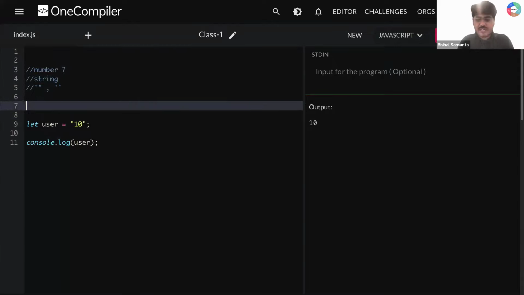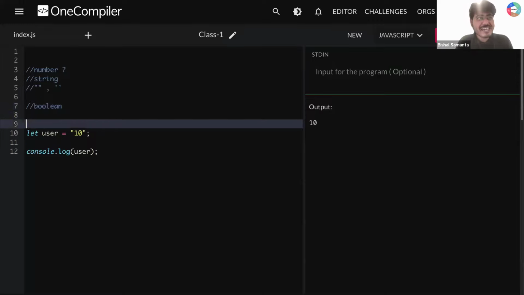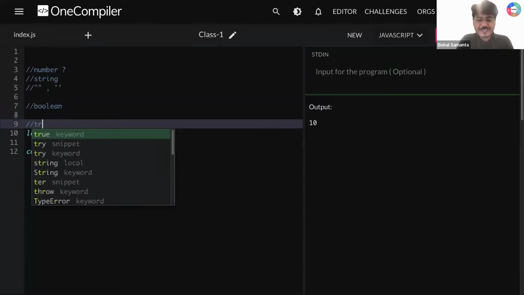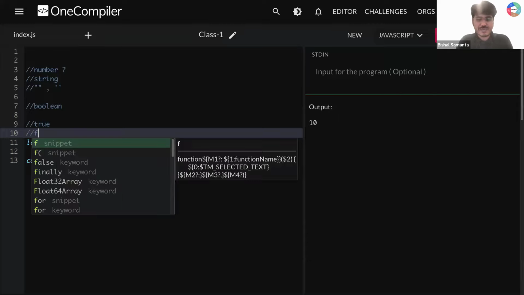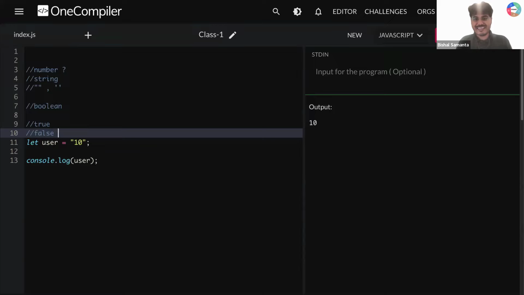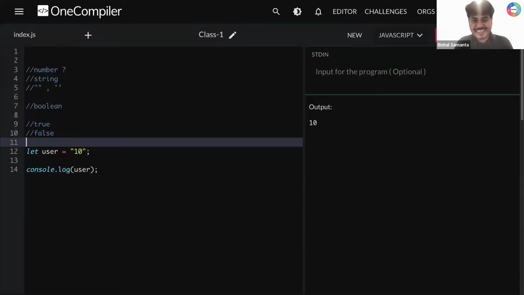Now let's understand about Boolean. Anyone having any idea what is Boolean? Did you solve this kind of problem, like true or false? Let's say, can you tell me guys, is it raining outside, wherever you are watching this episode from? Someone is typing yes, sir. So if it is raining outside, what will be your answer? True. If for someone, let's say for me, it is not raining outside, for me it will be false.